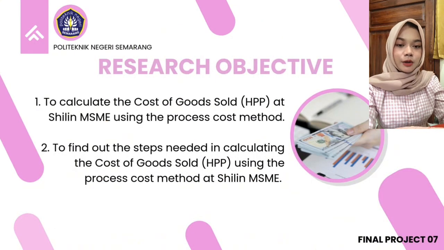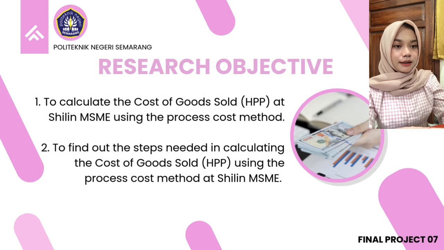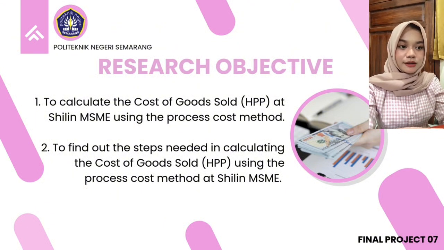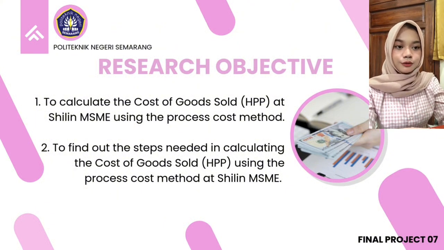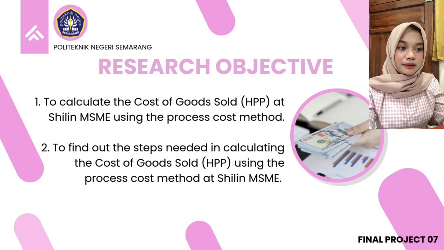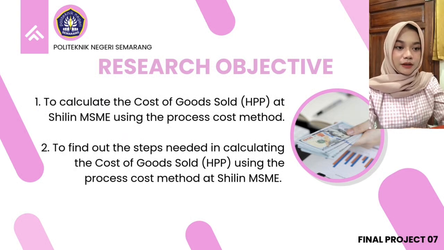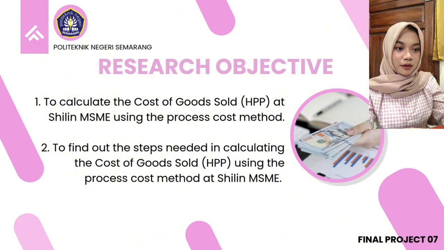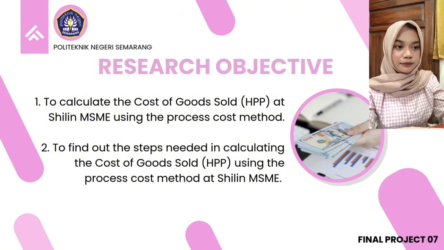And then research objective. Number 1 is to calculate the cost of goods sold or HPP at Silin MSME using the process cost method. Number 2, to find out the steps needed in calculating the cost of goods sold, HPP, using the process cost method at Silin MSME.